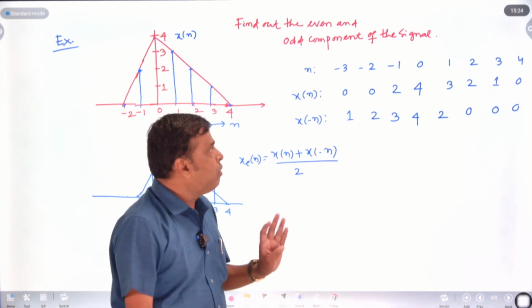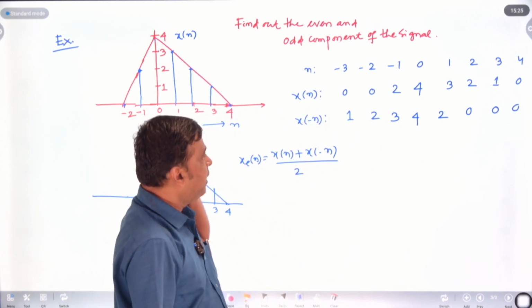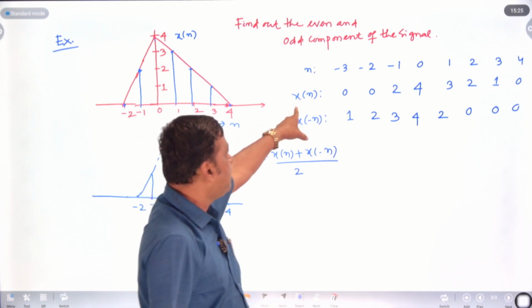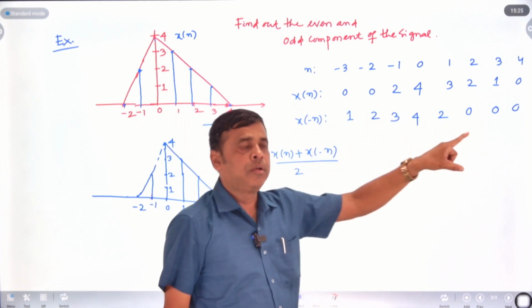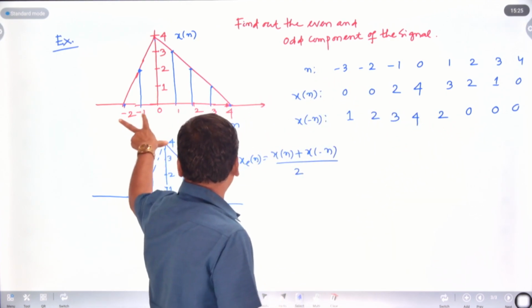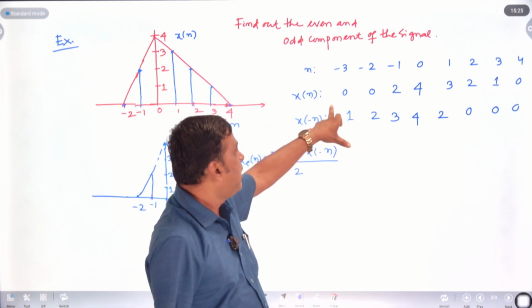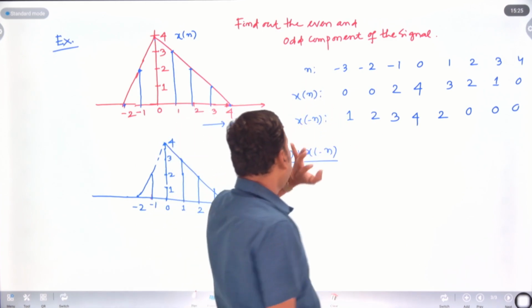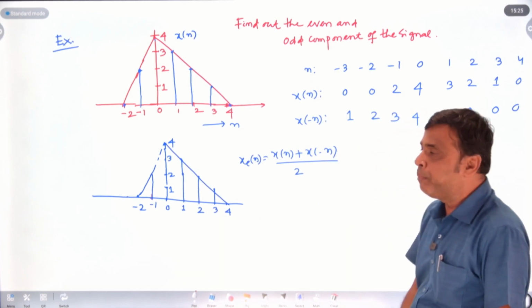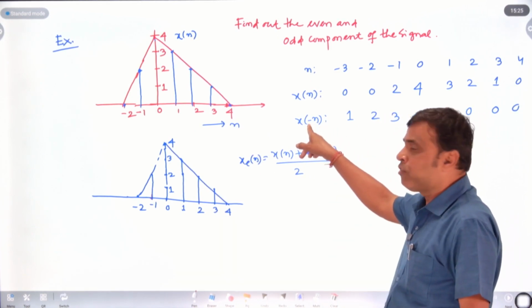Once you have got the values at every instant of n, you can find the value of x of n. After getting x of n, then you will calculate x of minus n. Simply, how will you calculate x of minus n?